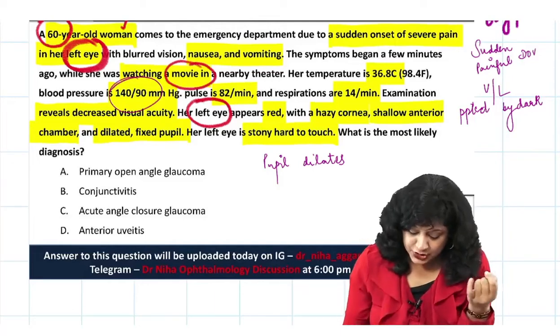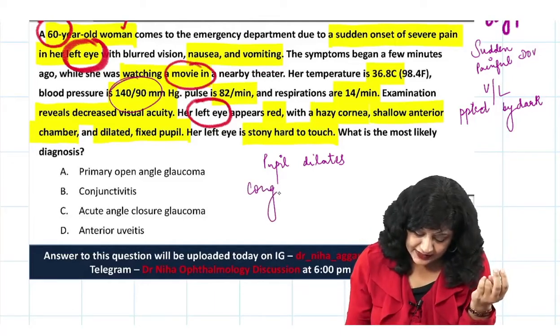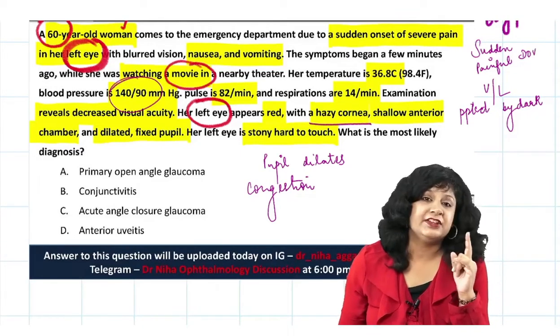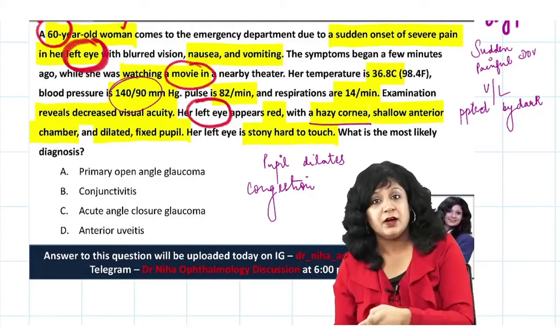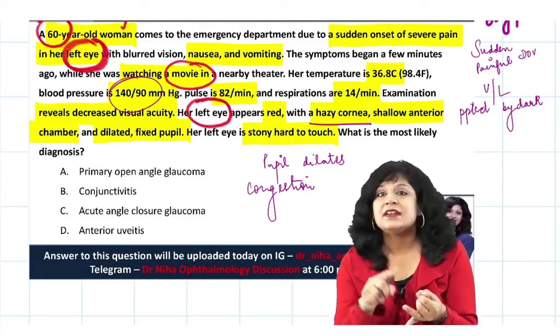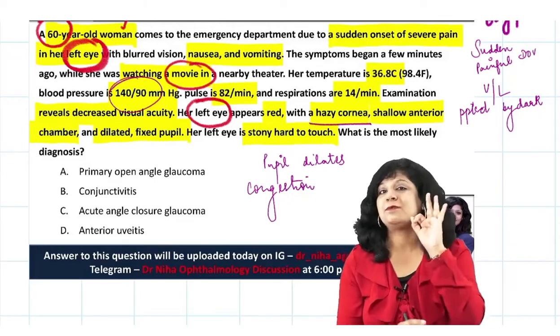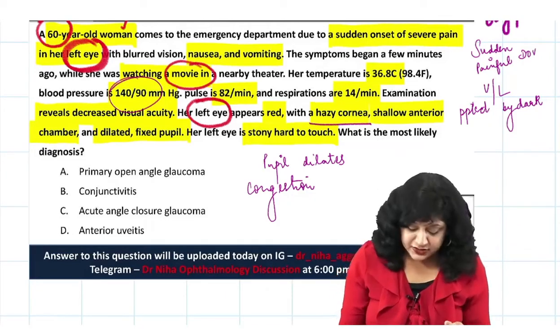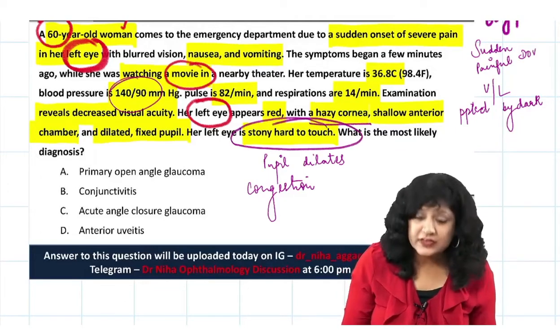On examination we have got congestion, redness, hazy cornea and a shallow anterior chamber. So this thing has been precipitated by the mid dilatation of the pupil, and previously also she was having a shallow anterior chamber, and it's stony hard to touch.